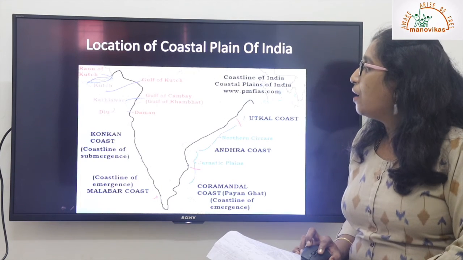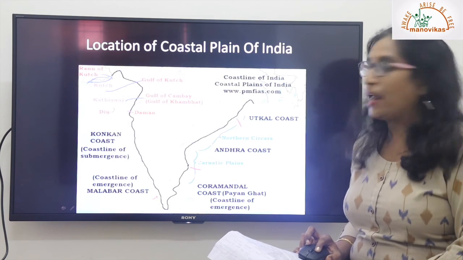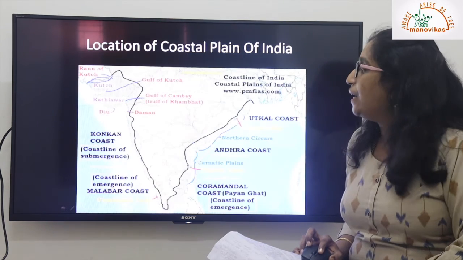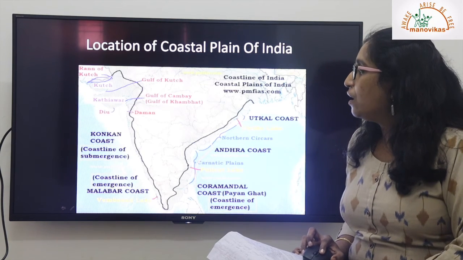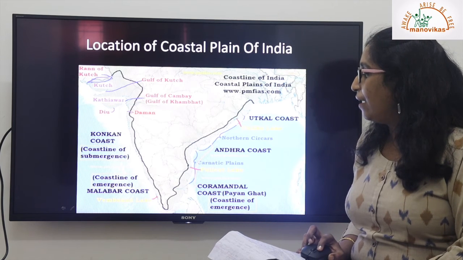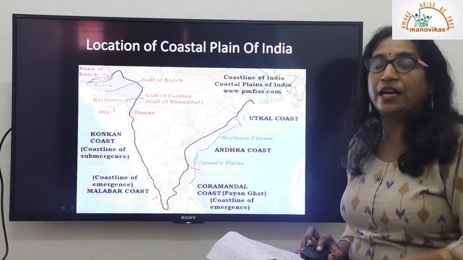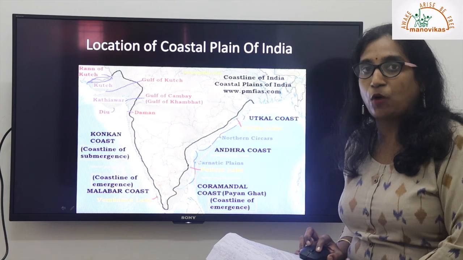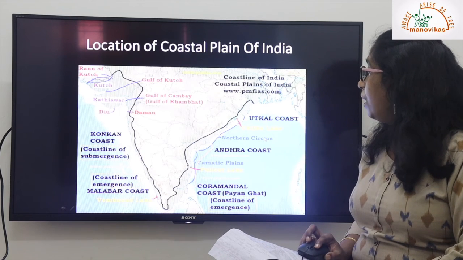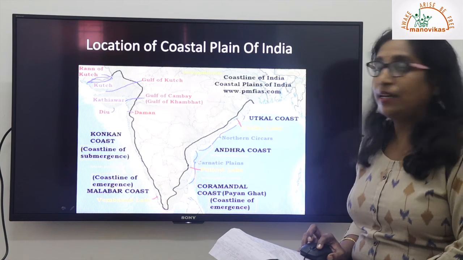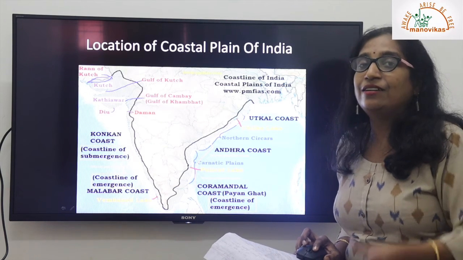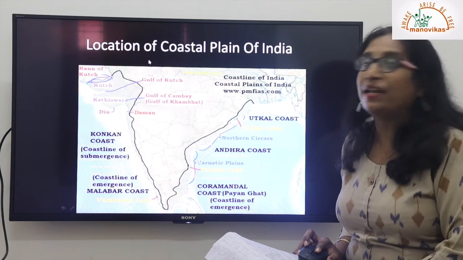So you can see here we have the west coast plain and the east coast plain. The west coastal plain is again divided as the Konkan coast, then we have the Malabar coast right into Kerala, to the tip, that is Kanyakumari, the last point of the Indian subcontinent, right? And from the eastern coast we have the Northern Circars, and it is divided as the Coromandel coast. So these are the western and the eastern coastal plains of India.